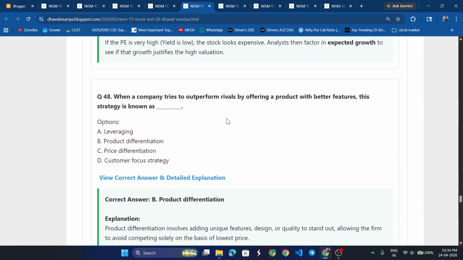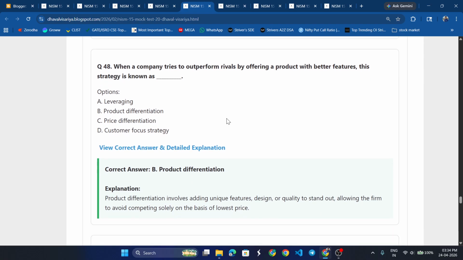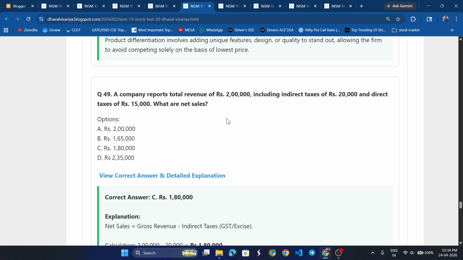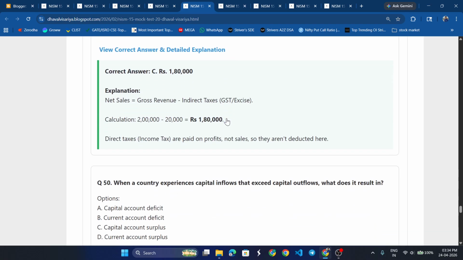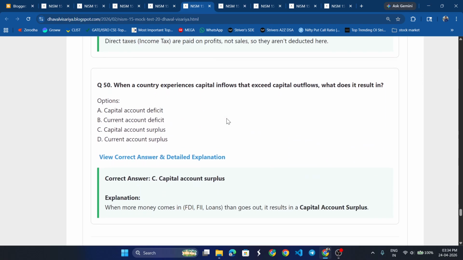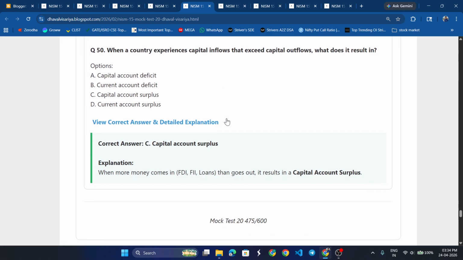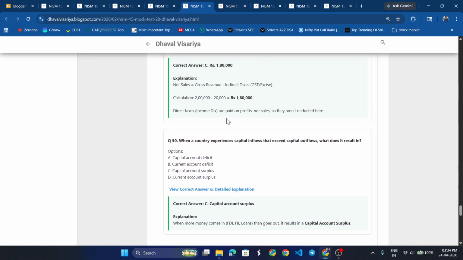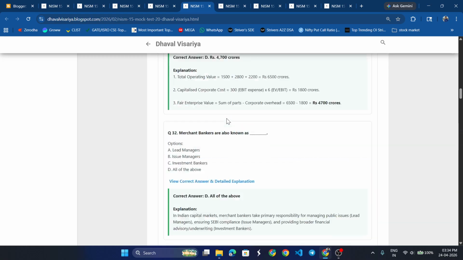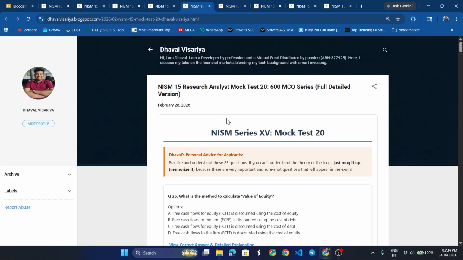When a company tries to outperform rivals by offering a product with better features, this strategy is known as product differentiation. A company reports total revenue of 2 lakh, including indirect taxes of 20,000 and direct taxes of 15,000. Answer is 1,80,000. When a country experiences capital inflow that exceeds capital outflow, what does it result in? Capital account surplus. So we have completed NISM Series 15 mock test number 20.